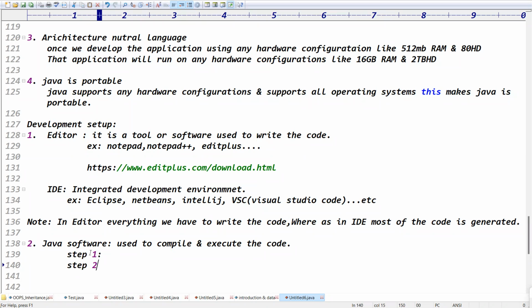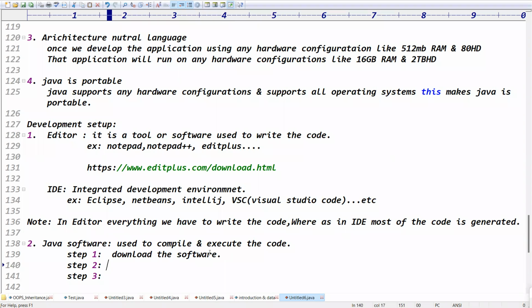Step 1, step 2 and step 3. If you go for step 1, what is the first step? To download the software. Guys, please download the software today. Try to complete the installation of both of these softwares.